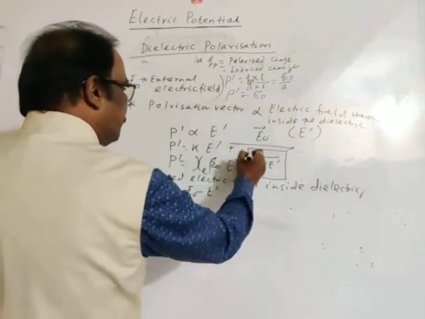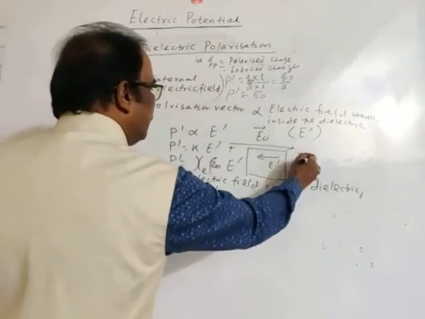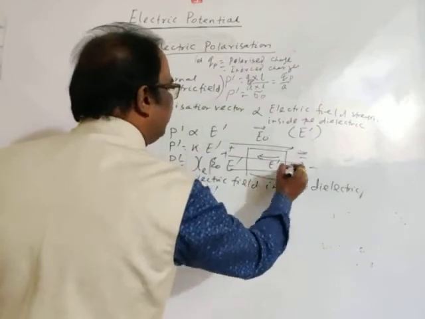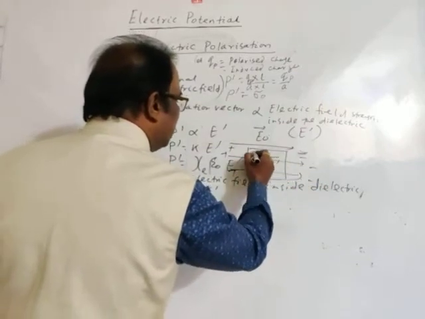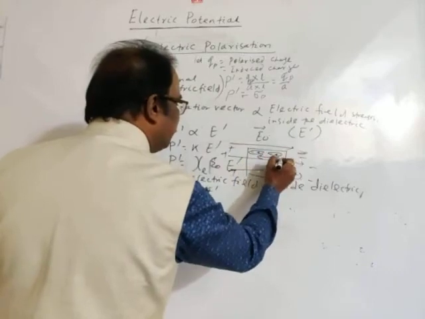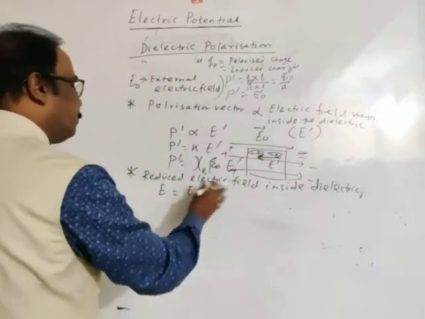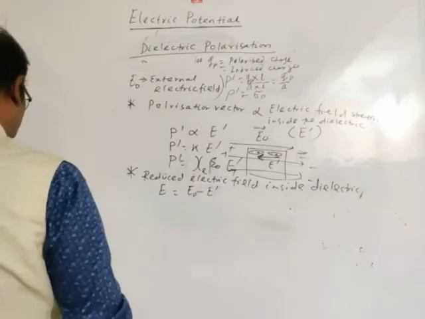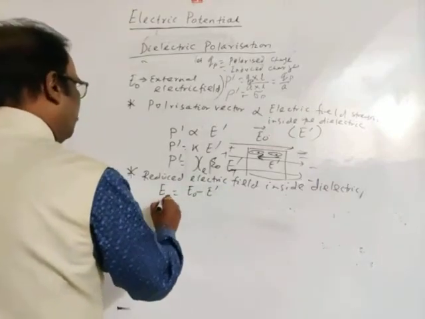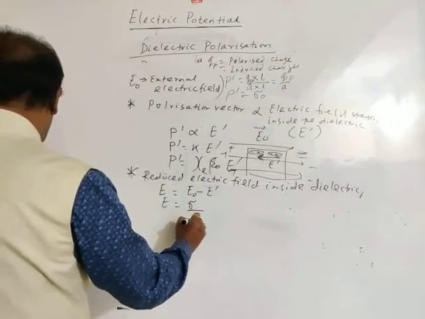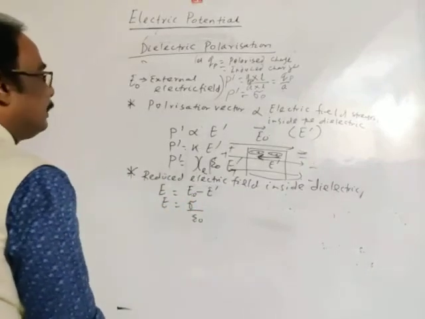See, this is the positive charge, this is the negative. The external electric field is from positive to negative, and here the induced charge is negative, positive, negative, positive, so the induced electric field is opposite. The direction is opposite, so this is the resultant electric field. Also, we may write, in place of E naught, sigma divided by epsilon naught.